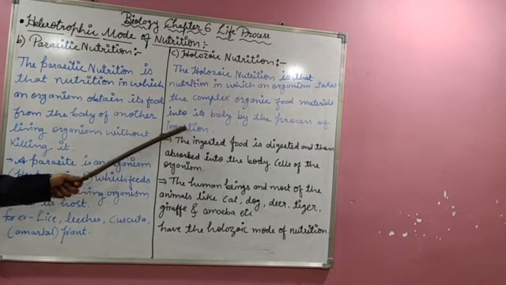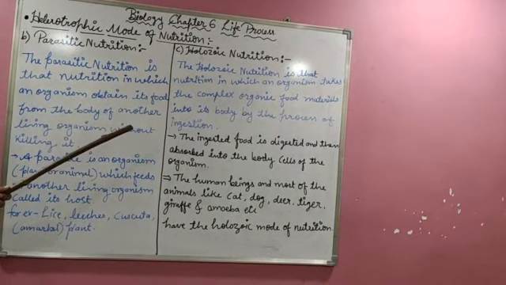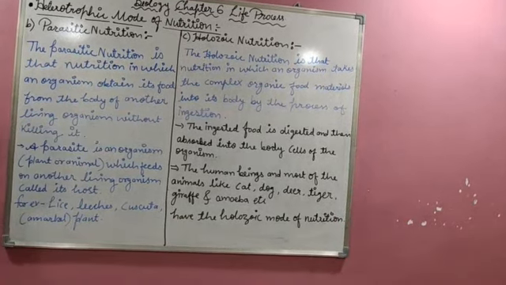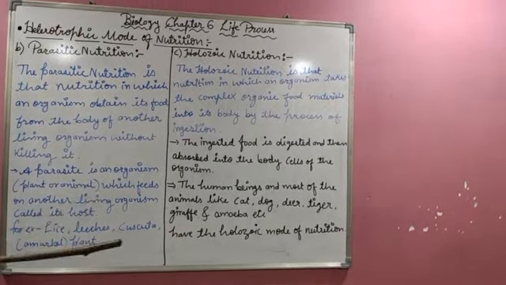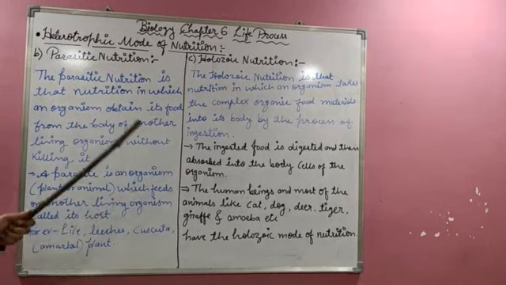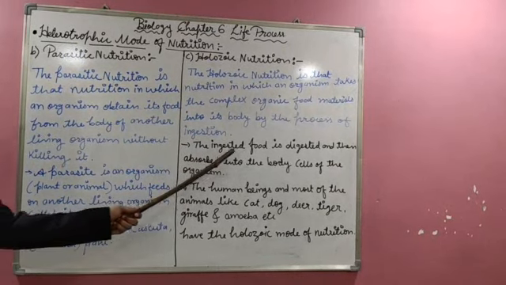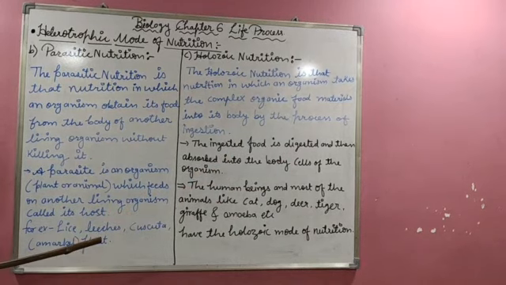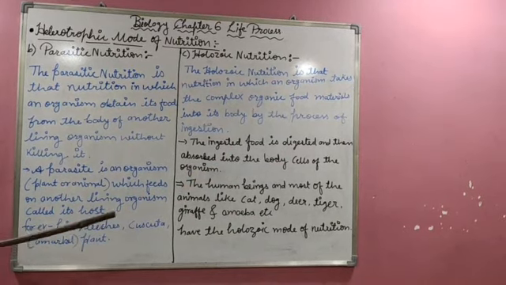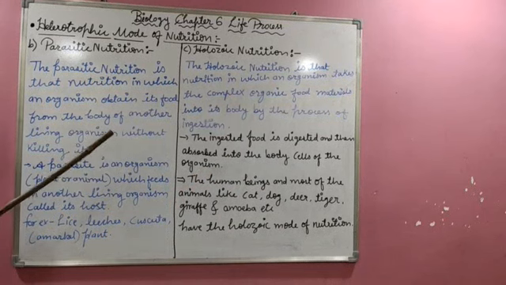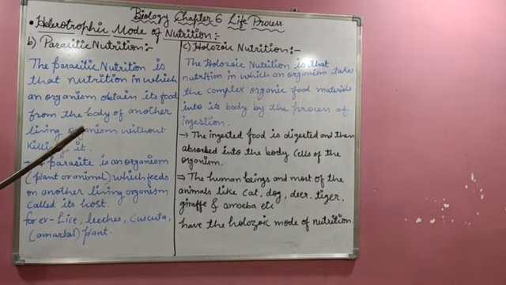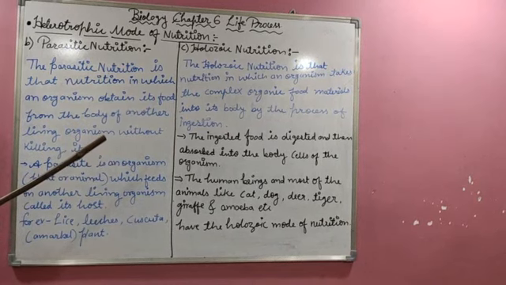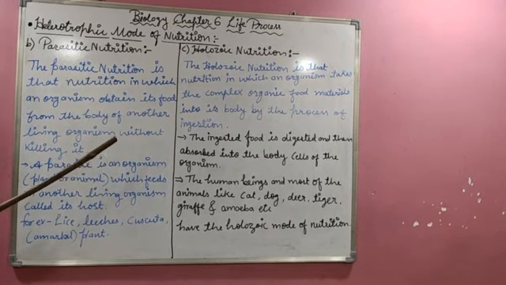Then the further processes, digestion and absorption, take place, and finally such nutrition is called holozoic nutrition. I think this word ingestion is clear to you, students. The ingested food is digested and then absorbed into the body cells. After ingestion, digestion starts from the stomach itself, because enzymes and hydrochloric acid are present in the stomach.